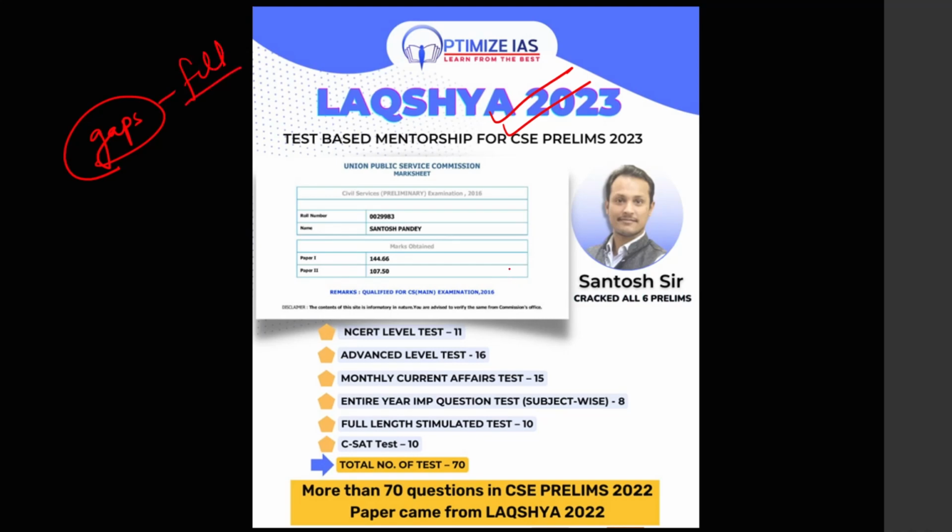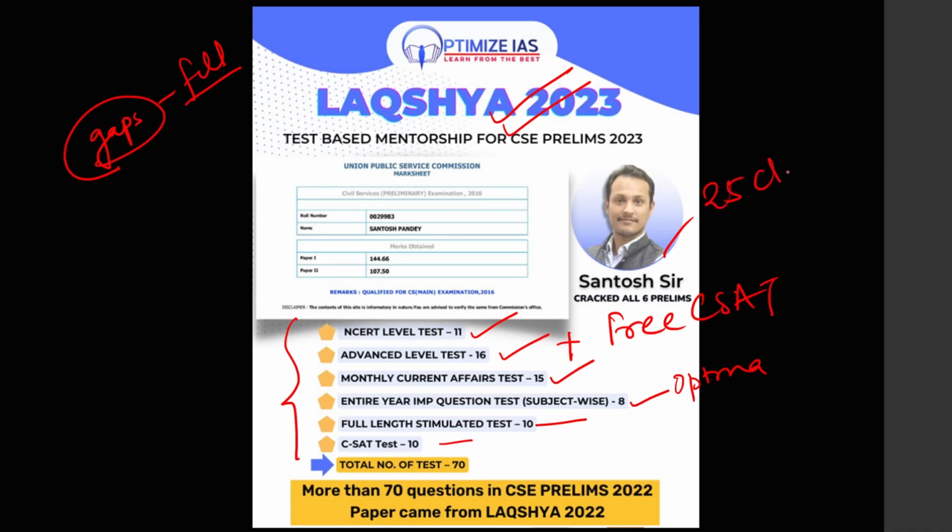You can see here in the Lakshya test series, I have strategically placed the NCERT test, advanced test, then the monthly current affairs test, then the most predicted subject-wise test, which is called the Optima test, and then we have full length tests and the CSAT test. Plus we are giving free CSAT mentoring, around 25 classes, for free for all our Lakshya 2023 and Optima 2023 students. So guys, don't miss this opportunity today.